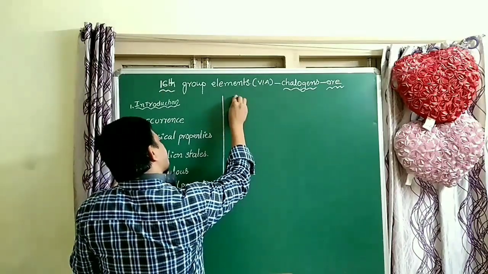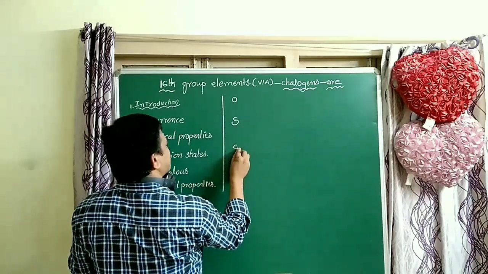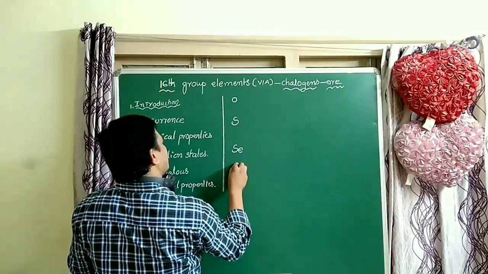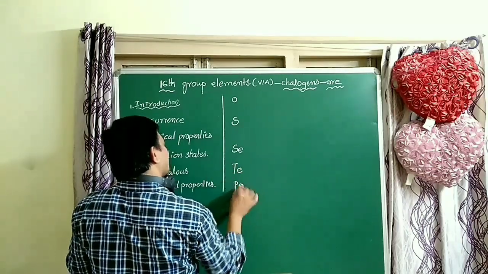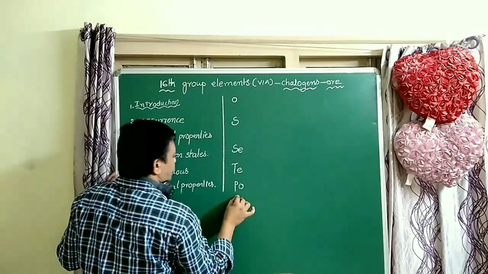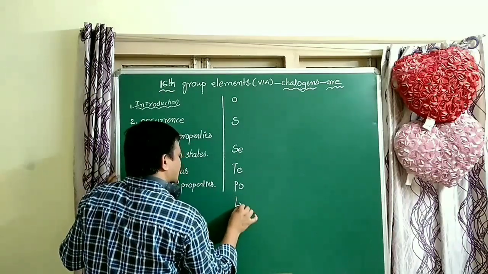So oxygen, sulfur, selenium, tellurium, polonium and livermorium. Livermorium, very important, Lv.